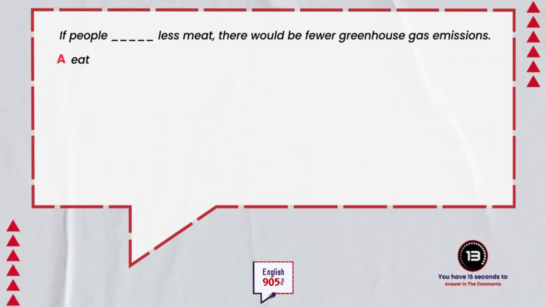A. If people eat less meat, there would be fewer greenhouse gas emissions. B. If people ate less meat, there would be fewer greenhouse gas emissions. Which one is correct? Answer in the comments below.